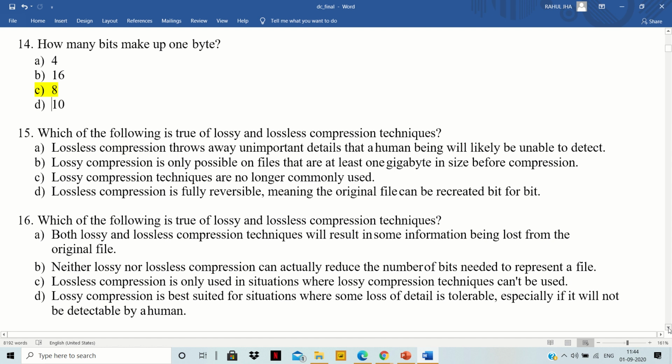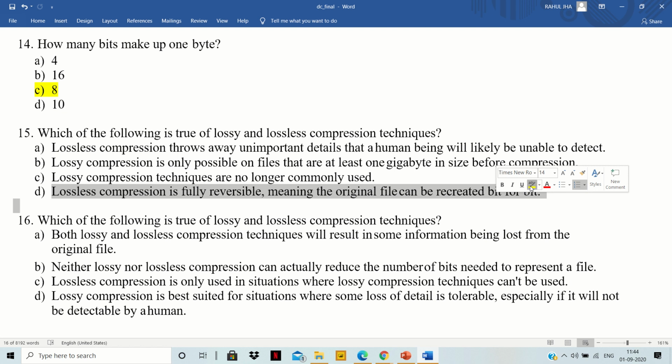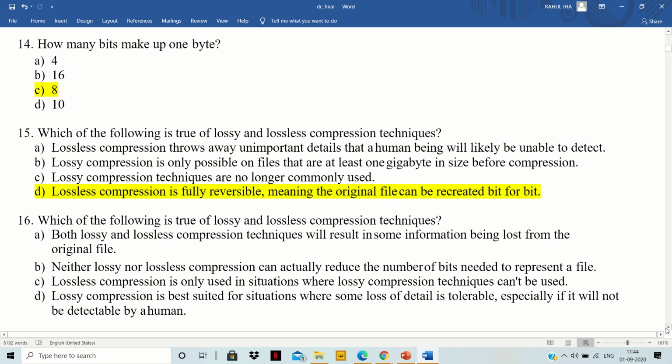D, lossless compression is fully reversible, meaning the original file can be recreated bit for bit. Yes, this is the right option. As I previously said, lossless compression is completely reversible. It means we can compress our data and then decompress our data also. So the right answer will be D, which is lossless compression is fully reversible, meaning the original data can be recreated bit for bit.